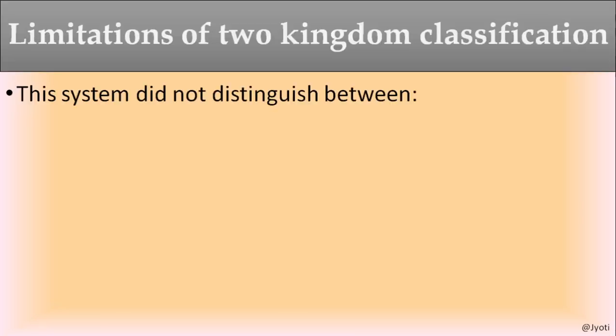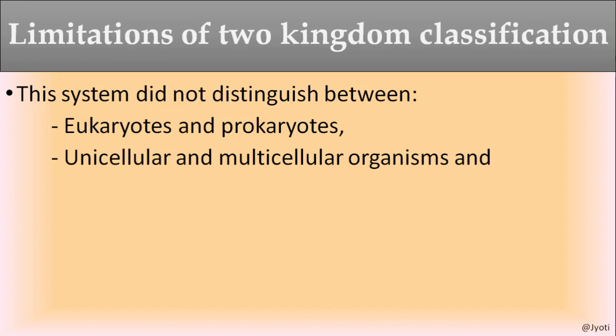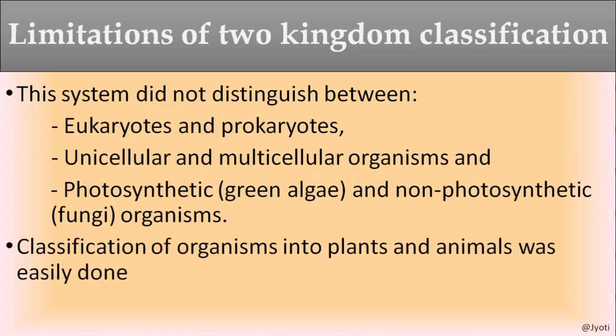But there are some limitations of 2 kingdom classification. So let us see what were the limitations or drawbacks of this classification. This system did not distinguish between eukaryotes and prokaryotes, unicellular and multicellular organisms, and photosynthetic organisms, like green algae, and non-photosynthetic fungi.